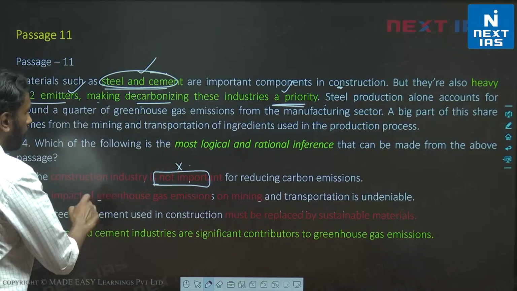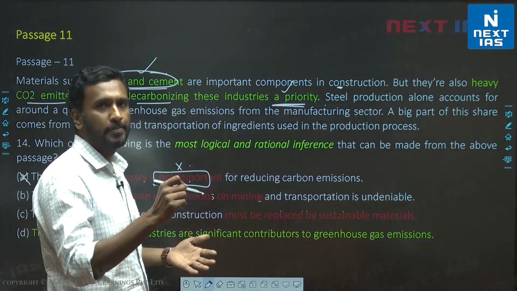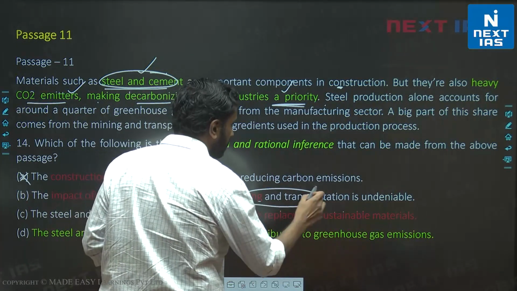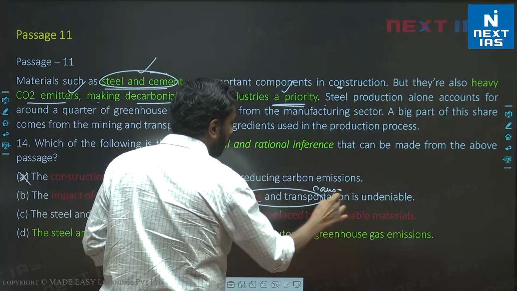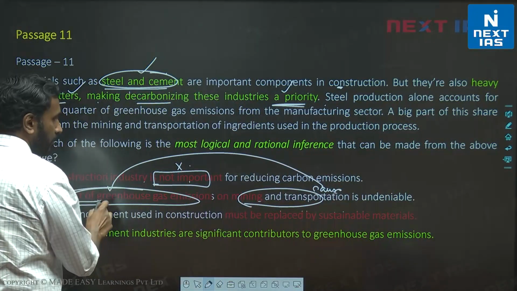In B, the cause and effect is changed, so we don't quickly pick up on it. Make sure you read options carefully. In the passage, the cause is mining and transportation. This is the cause, and the effect is the impact of greenhouse emissions.